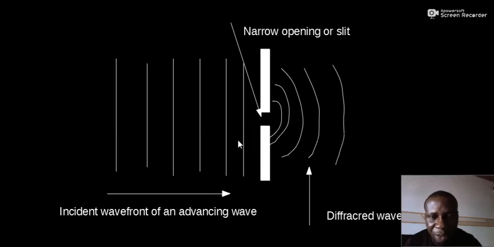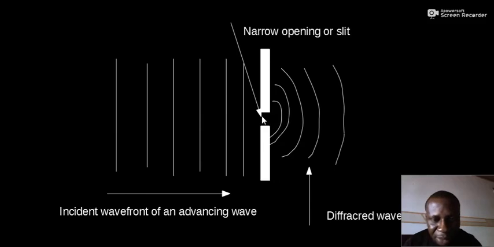This change in the wave front means that the wave has been diffracted, and therefore for this to happen, it means that the wavelength of the wave is by far greater than the length of the opening. So if the length of the opening is smaller than the wavelength of the wave, diffraction will happen.